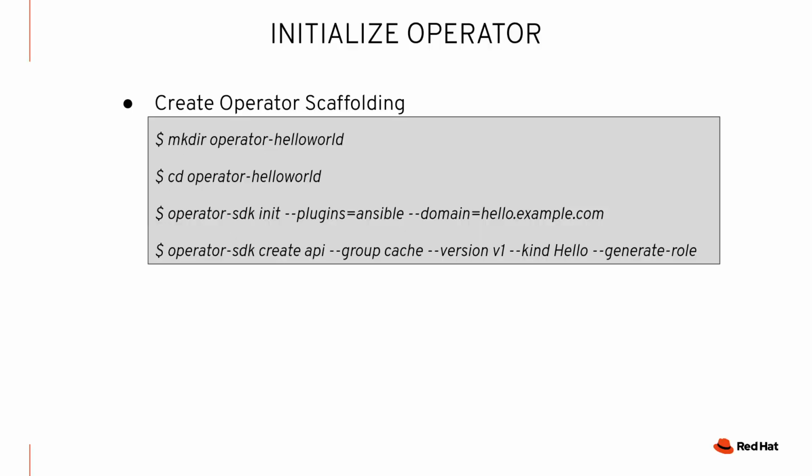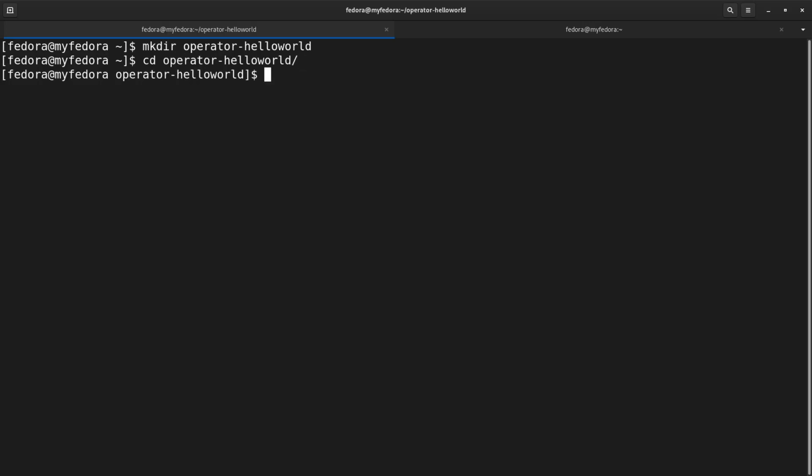The first part is the scaffolding. We're going to generate all of the Kubernetes objects that we need, CRs, CRDs, role-based access, and of course also the scaffolding for our Ansible role. So I'm going to open up here a terminal in the CLI. We're going to make a directory, operator-hello world, and I'm going to go into the directory. And in the interest of time, I'm going to copy and paste some of the commands so I don't make any mistakes. The first one here is to do an init.